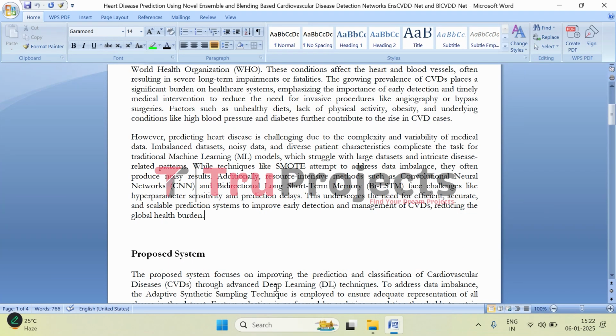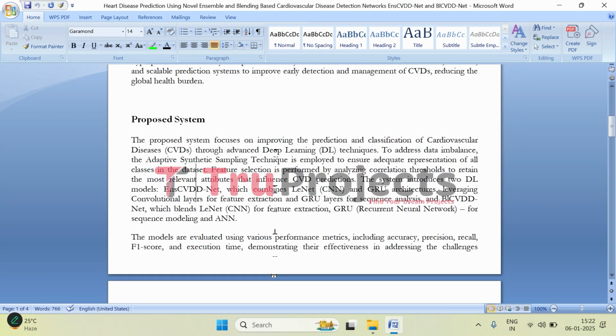So, the whole idea behind this project is to make predicting heart disease a lot more accurate and efficient by using some advanced techniques in deep learning. The first big issue we are tackling is data imbalance. In a lot of medical data sets, we will find that there are way more healthy people than those with the disease, which can throw off the predictions. To fix this, we are using something called adaptive synthetic sampling technique. This helps in balancing things out by generating synthetic data points to make sure we have a fair representation of both healthy and sick individuals in the data set. Then we use correlation analysis to select the important attributes.